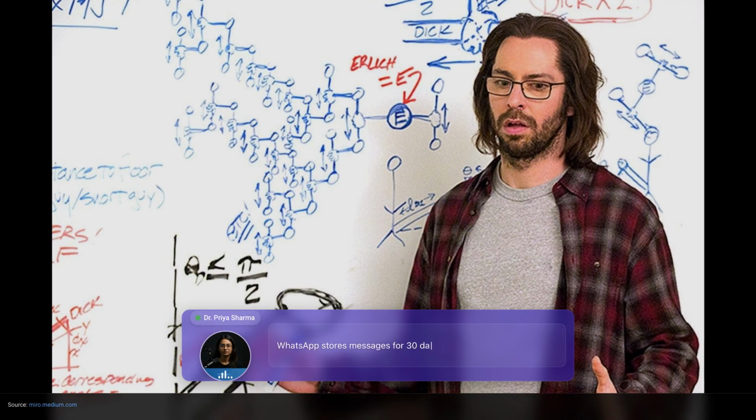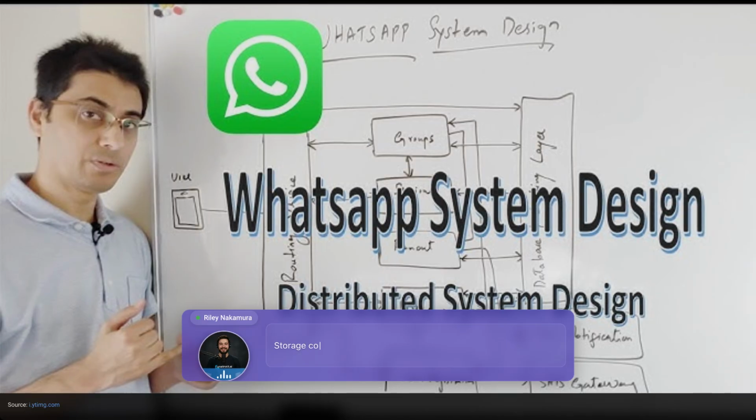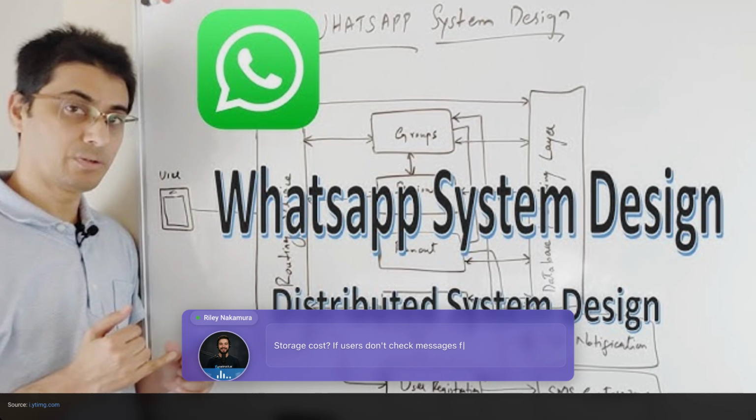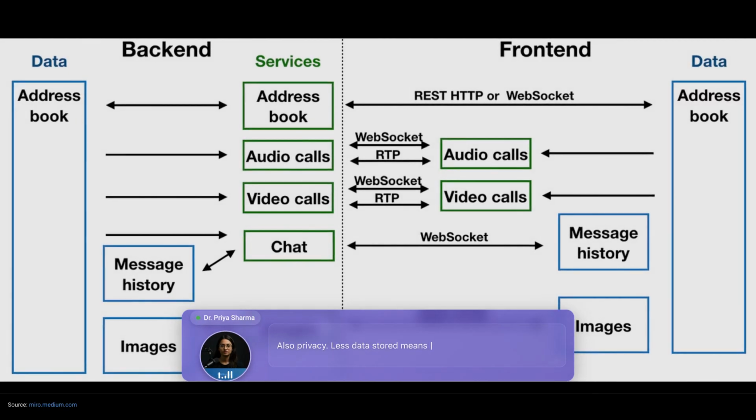WhatsApp stores messages for 30 days. After that, they're deleted. Why 30 days specifically? Storage cost: if users don't check messages for a month, maybe they're not coming back. Also privacy, less data stored means less attack surface.